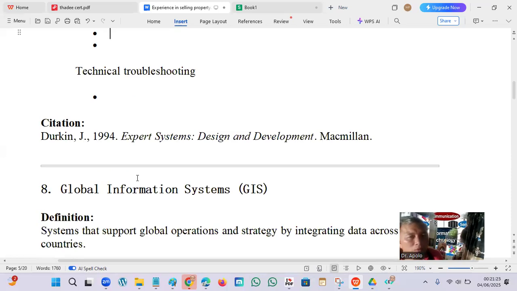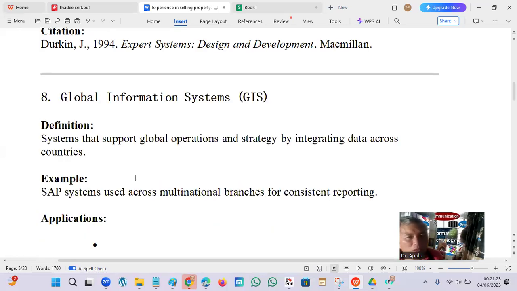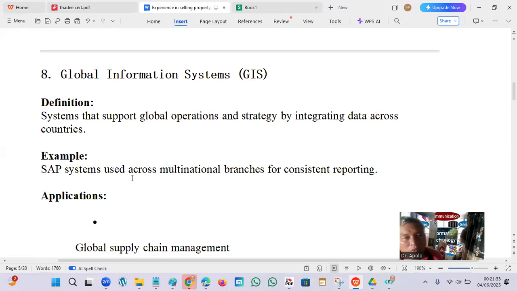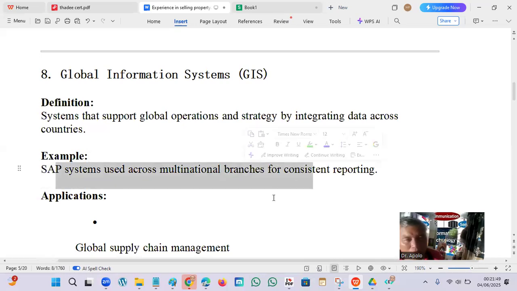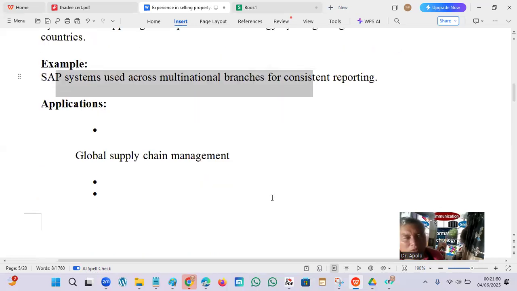Then global information systems support global operation strategy by integrating data across territories. Most businesses nowadays are global because of globalization, so they have a system and database, like Oracle and JD Edwards, as their main system across multinational branches for consistent reporting. The purpose of the system is to report the operation, and then the manager will make decisions: adjust, improve, expand, retract, or compress.